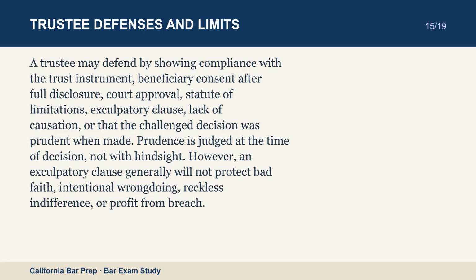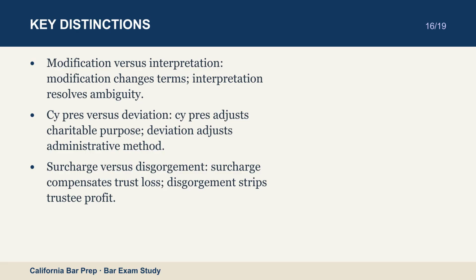Modification versus interpretation. Modification changes terms. Interpretation resolves ambiguity. Cy pres versus deviation. Cy pres adjusts charitable purpose. Deviation adjusts administrative method. Surcharge versus disgorgement. Surcharge compensates trust loss. Disgorgement strips trustee profit. Removal versus damages. Removal protects future administration. Damages redress past harm.